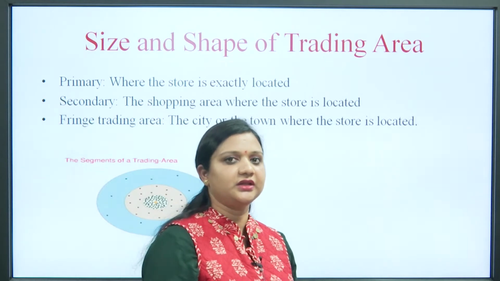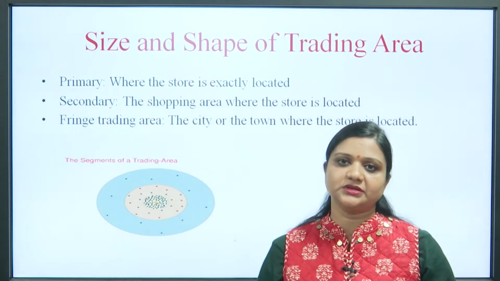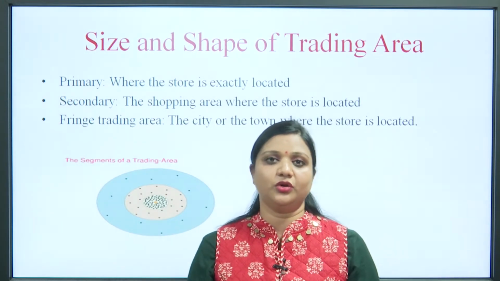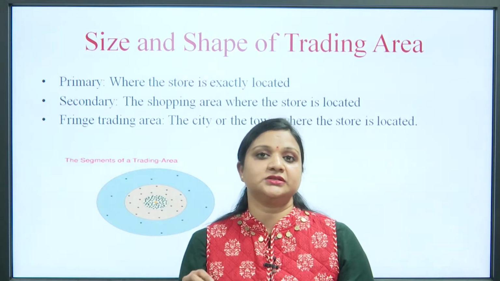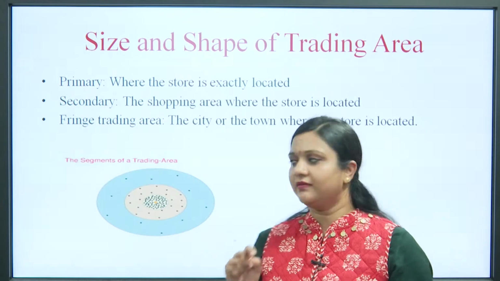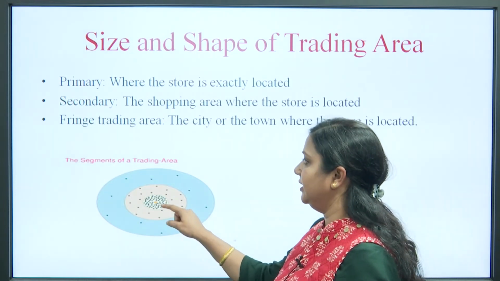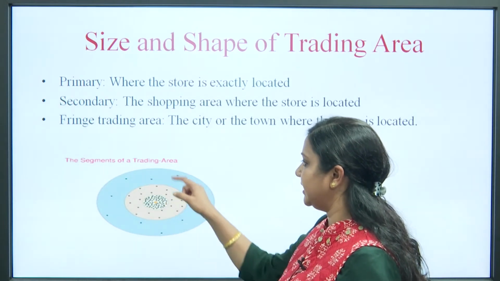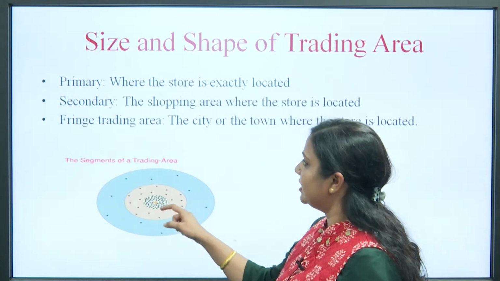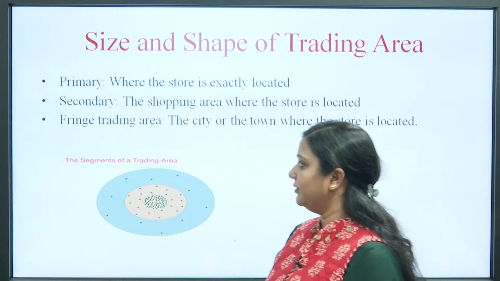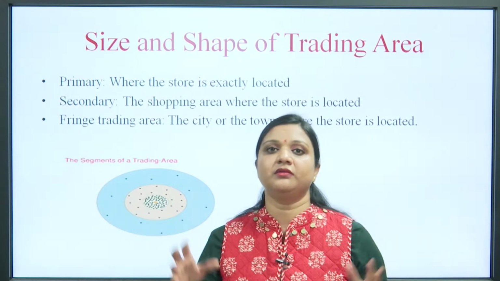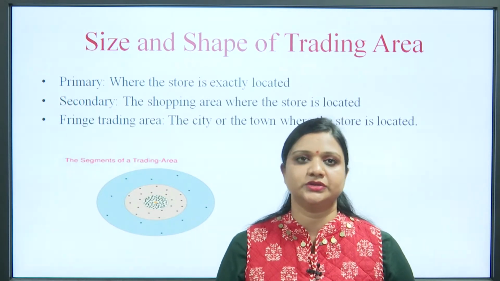Primary means where the store is exactly located, that is, out of the whole city or town, where the store is located. So the black area shows the primary area. The secondary area, the yellow color, means the shopping area where the store is located, and the fringe trading area means the broader one, the city or town where the store is located.